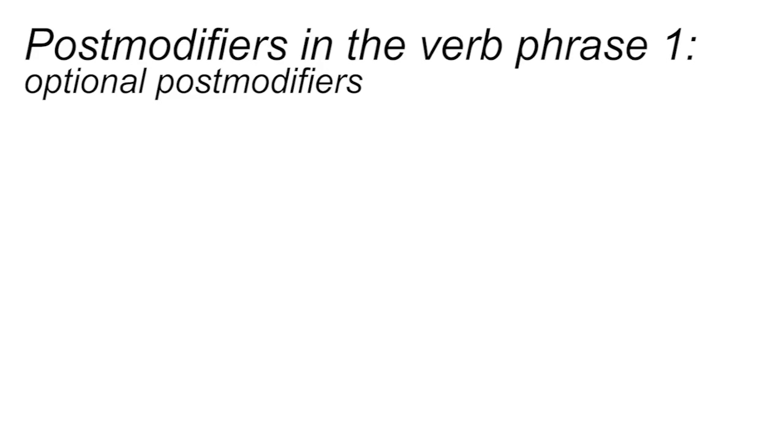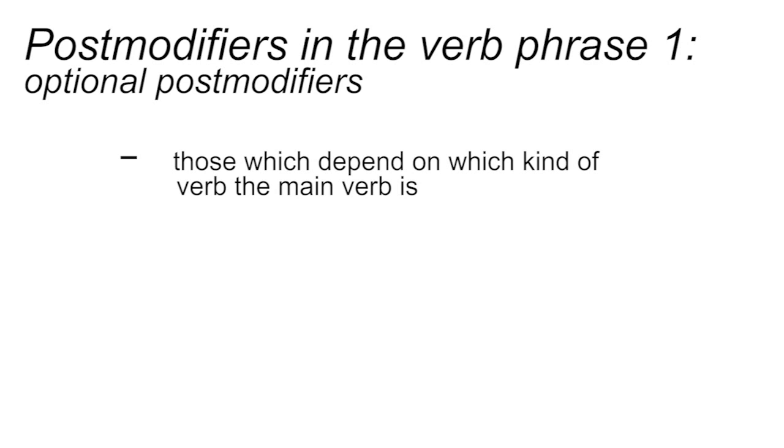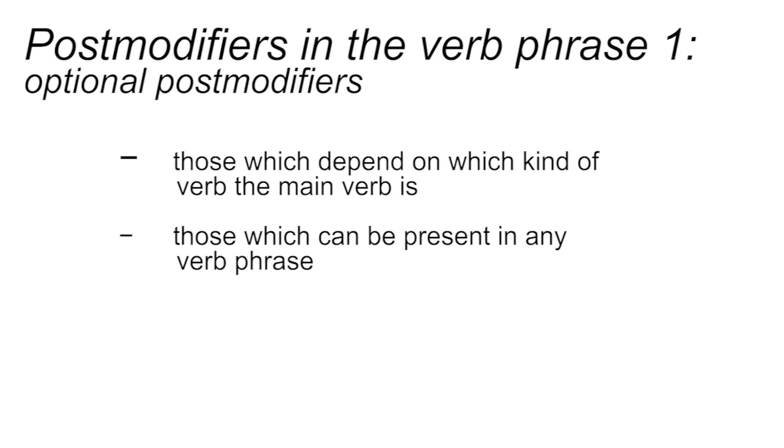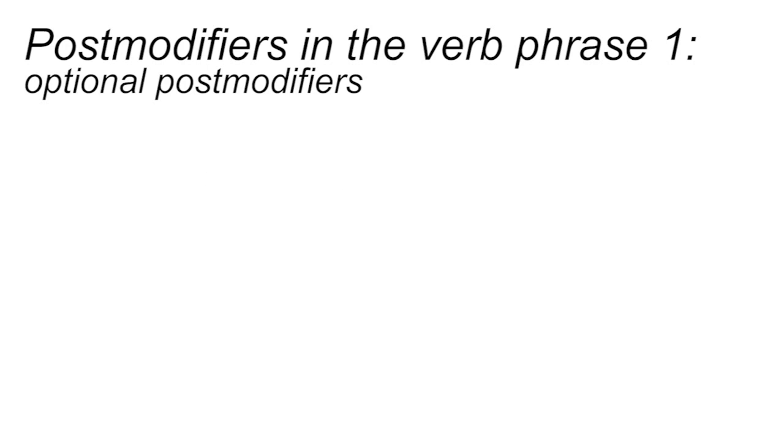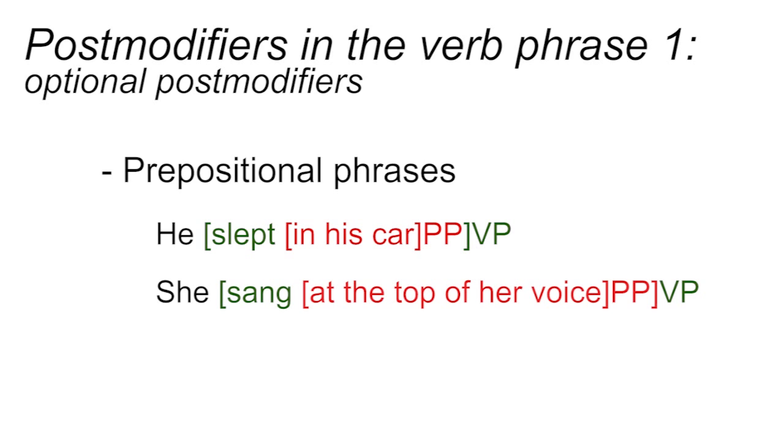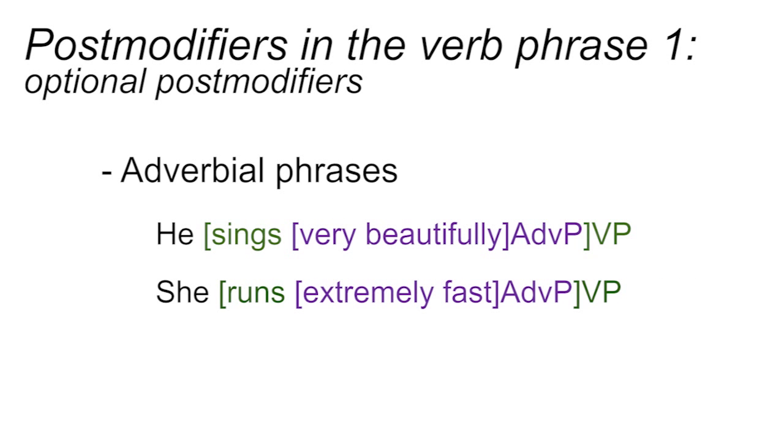Postmodifiers in the verb phrase. Optional postmodifiers. There are two types of postmodifier that can appear in the verb phrase: those which depend on which kind of verb the main verb is, and those which can be present in any verb phrase. Those which can be present in any verb phrase include prepositional phrases, as in he slept in his car, or she sang at the top of her voice. They can be adverbial phrases, as in he sings very beautifully, she runs extremely fast.